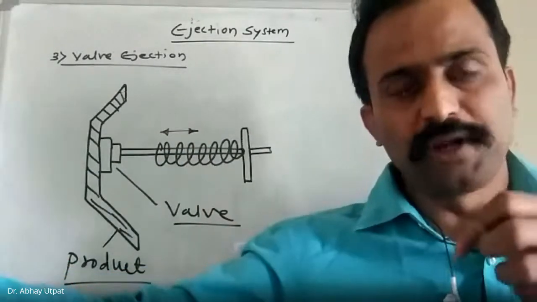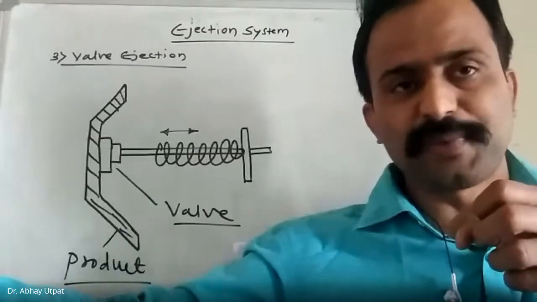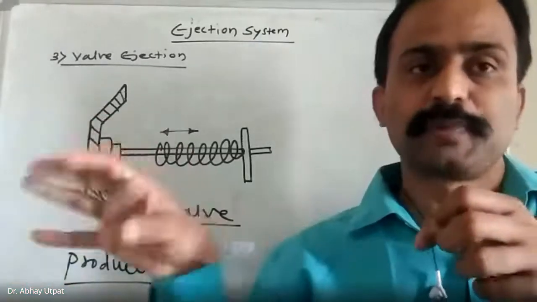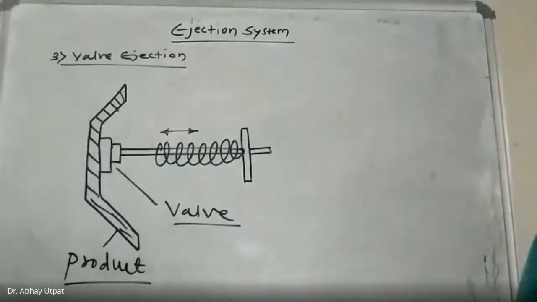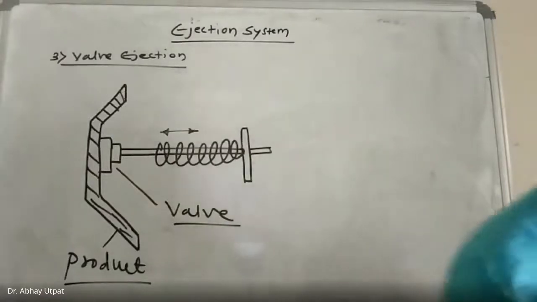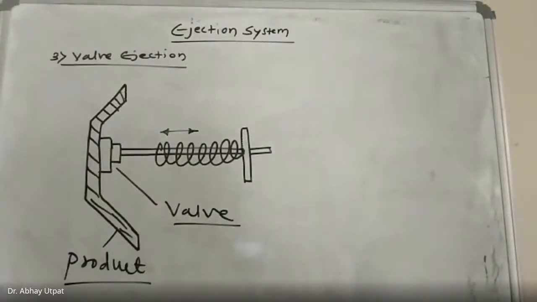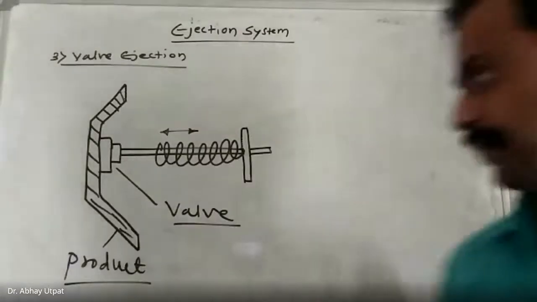It will fall down. Once again, if you release the pressure, the spring comes back to the original position. So this is wall ejection, used for ejection of deep and large components. Hope you have drawn this figure.